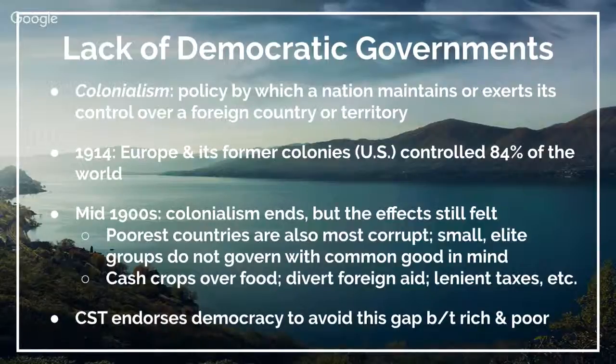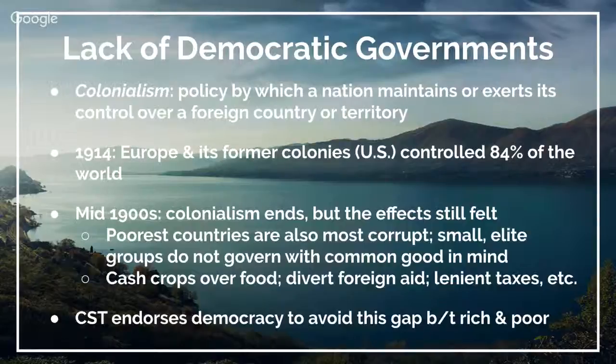First is the lack of democratic governments. As many of you have probably learned in history class, in the 1800s and 1900s there was a lot of rampant colonialism, which is when a nation maintains or exerts its control over a foreign country or territory. So you all know that the US used to be a colony of Britain. We talked about India and Gandhi and the nonviolence movement. India used to be a colony of Britain as well.